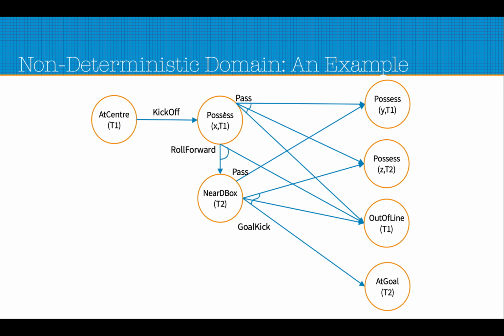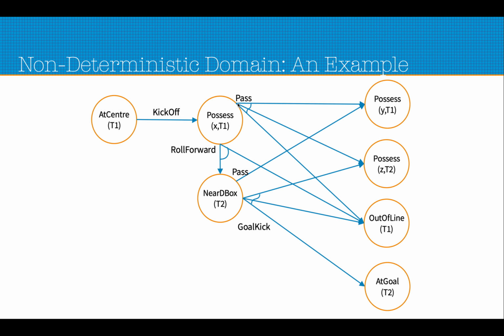After possessing the ball, a player can make a pass or try to roll forward with the ball. These are the two possible actions we are considering from this state. In a realistic scenario there may be many more actions from each of these states, but we are limited in space and complexity here, so we model only a few states and a few actions from each state.